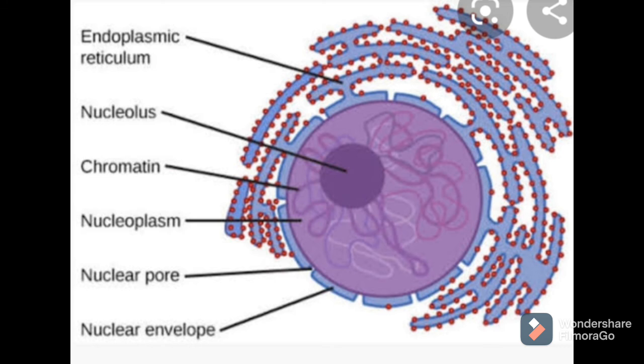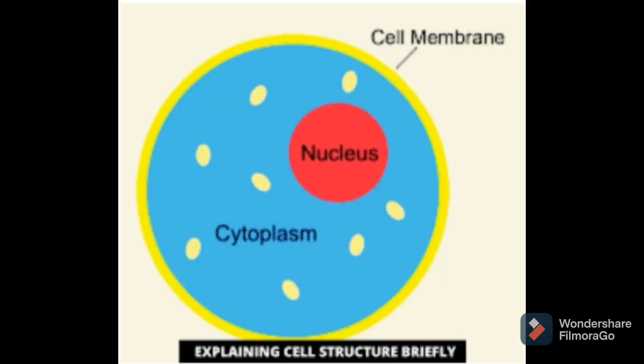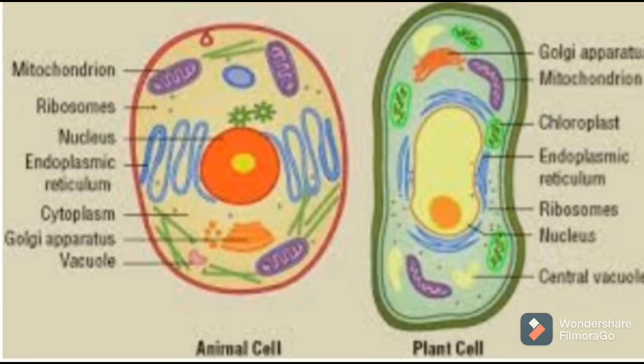And then the second cell organelle which we are going to study is cytoplasm. Cytoplasm is a jelly-like substance which consists of 80% water, and it is colorless. It is dense, meaning it is thick. It is present in between the nucleus and the cell membrane. All the parts of the cell get covered by cytoplasm, and all cell organelles along with the nucleus are embedded in this cytoplasm.